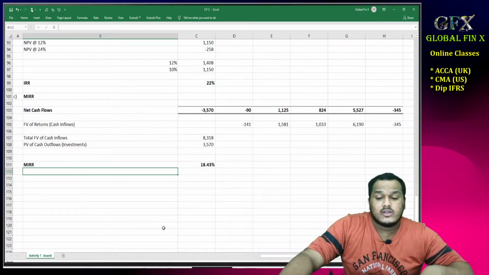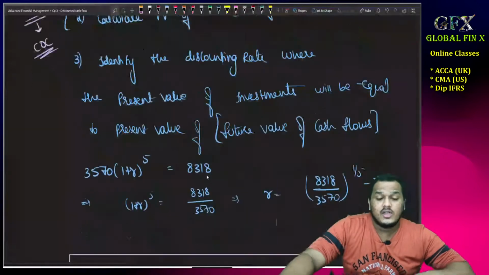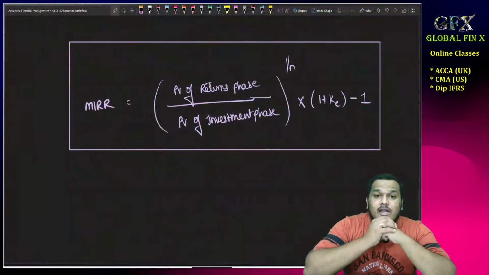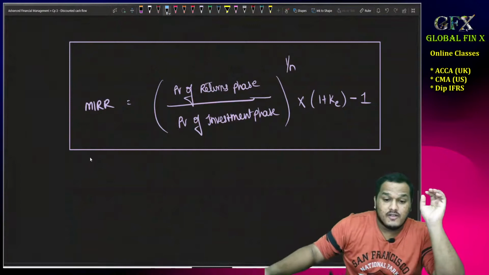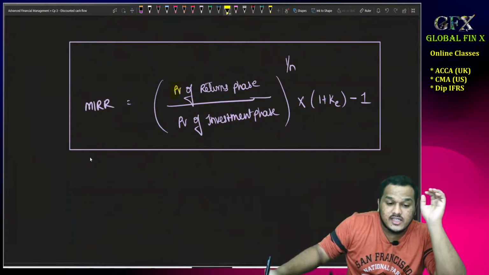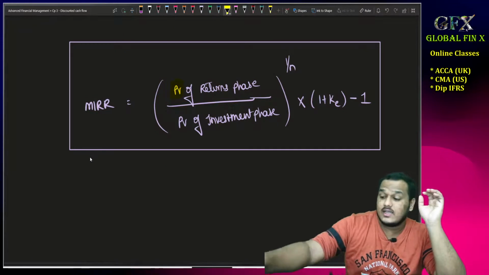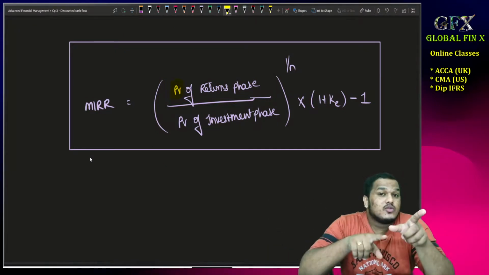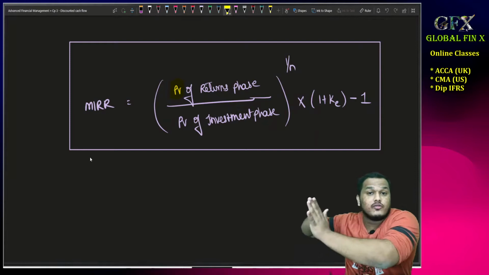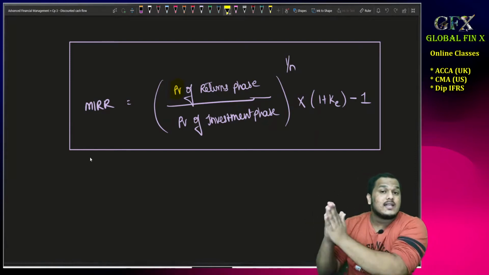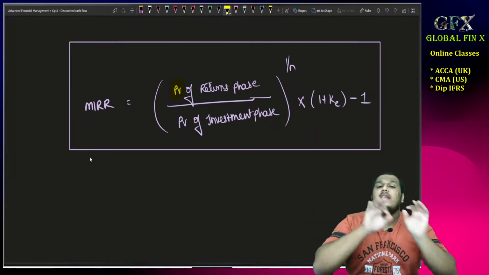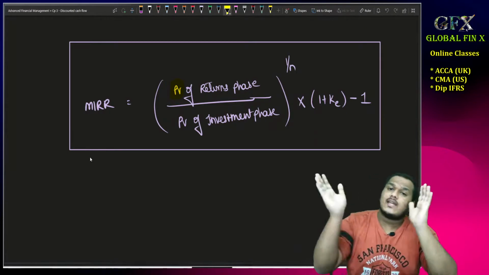Now sir, using the formula, see the formula for MIRR is a small change. Very important for you to identify the change is PV of returns phase. See, in manual calculation, what I did, I pushed all the cash inflows, all the returns to the last period and then discounted that. If you are using the formula, what you will do is directly take the present value.